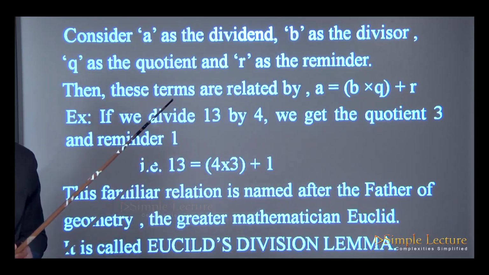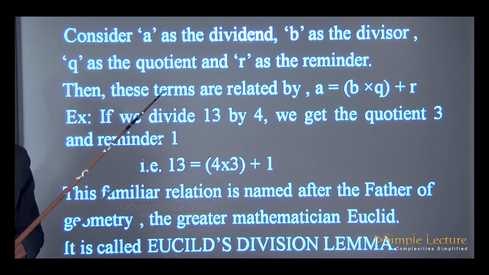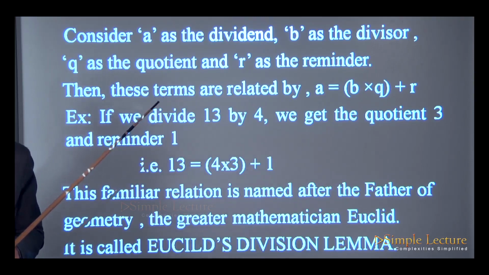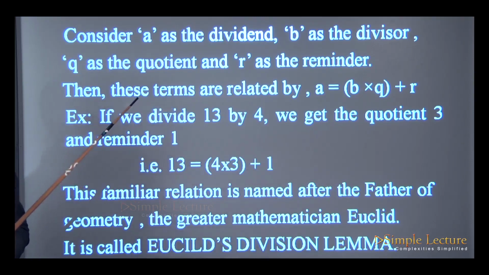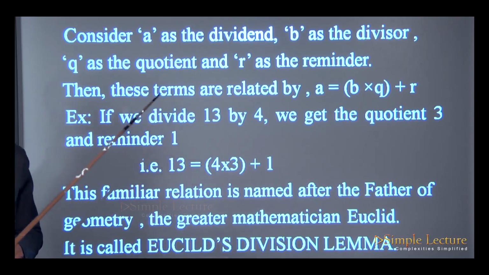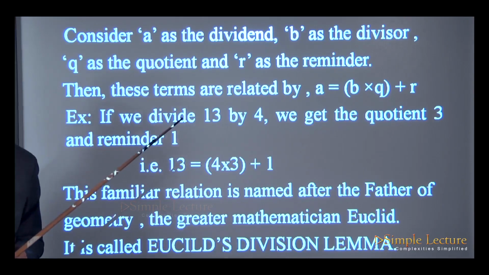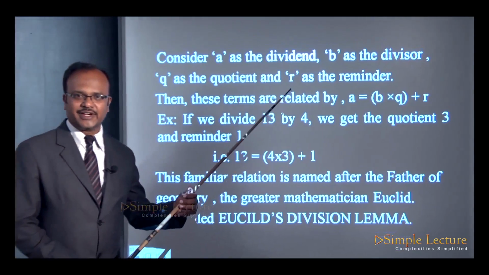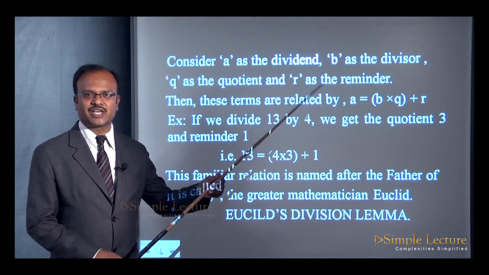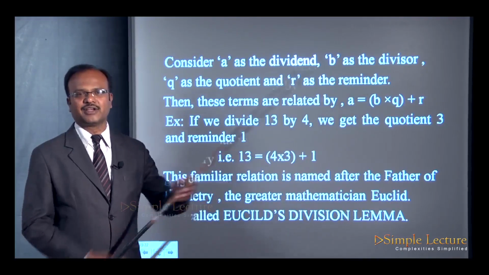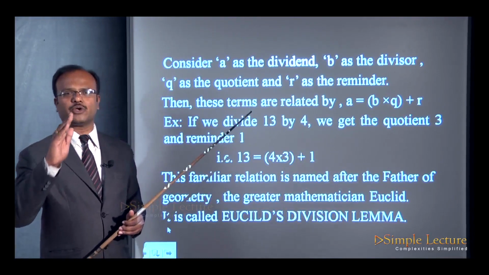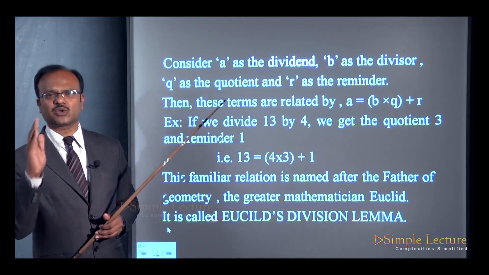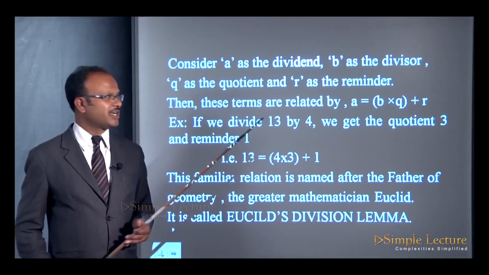So what is A? Whenever we divide, in your elementary classes you have this practice of dividend, divisor, quotient, remainder, you remember, right? There will be a dividend, there will be a divisor. Once you divide this dividend by the divisor, you get the quotient and the remainder. Therefore A is the dividend, B the divisor, Q the quotient, R the remainder. So A is equal to BQ plus R, where A is the dividend, B is the divisor, Q is the quotient, R is the remainder.